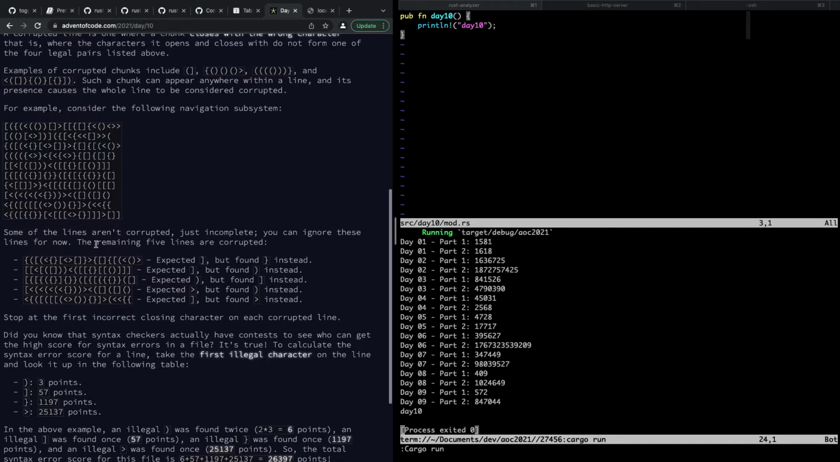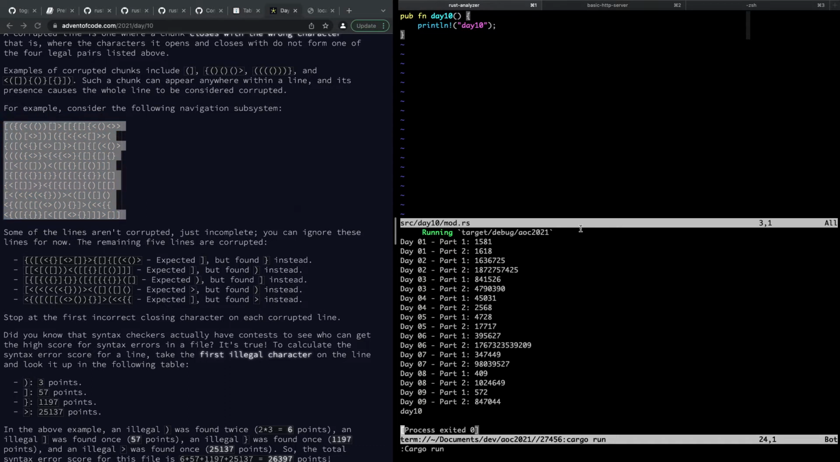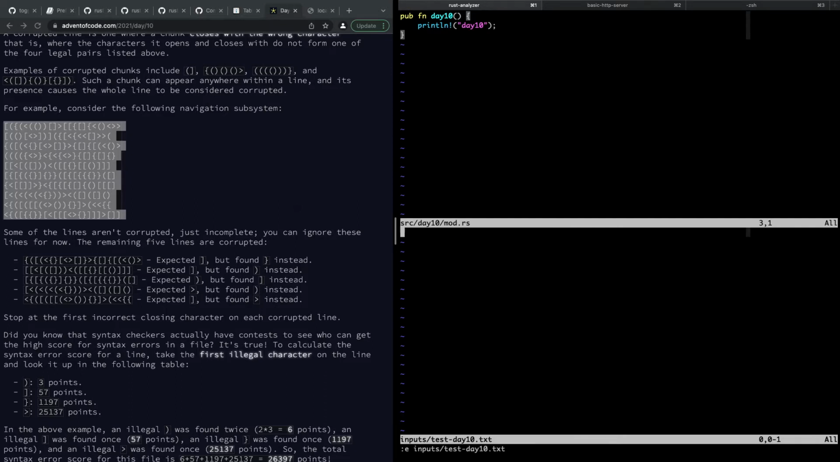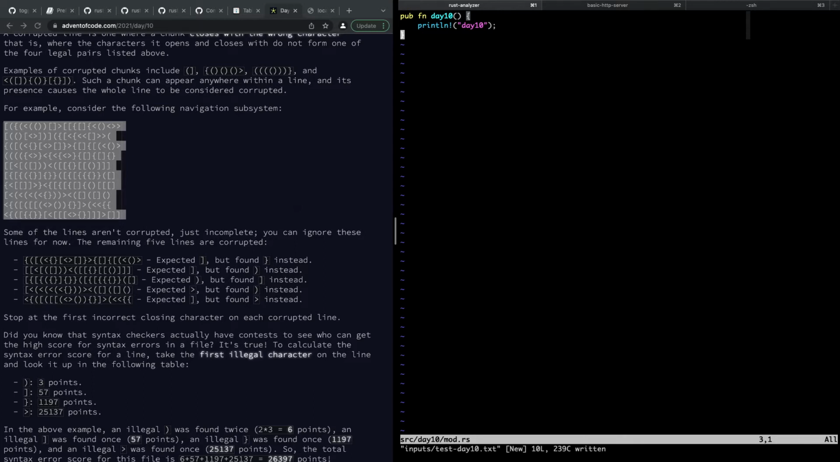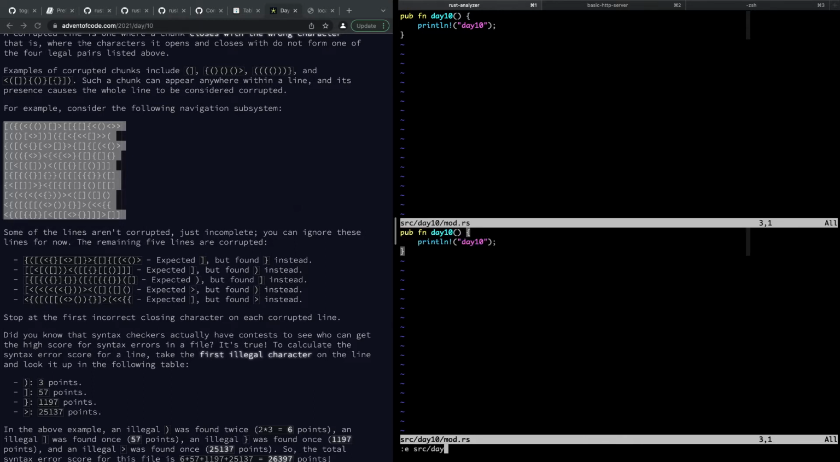Okay. This seems suspiciously straightforward. Let's start by creating our test input. Inputs, and we're just going to say test day 10 text. Put that in there. Right, and then I keep forgetting what the syntax is for reading a file.